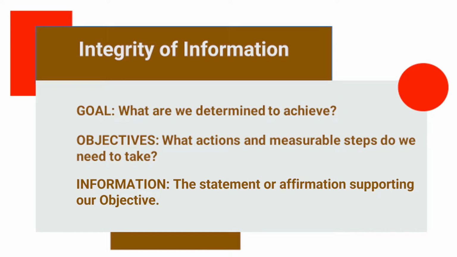First, we need to clearly establish our goal. What would we like to achieve? What do we want to happen? Then we identify what actions or measurable steps could be taken to achieve that goal. If our goal is to become better educated, what and where are we going to study?